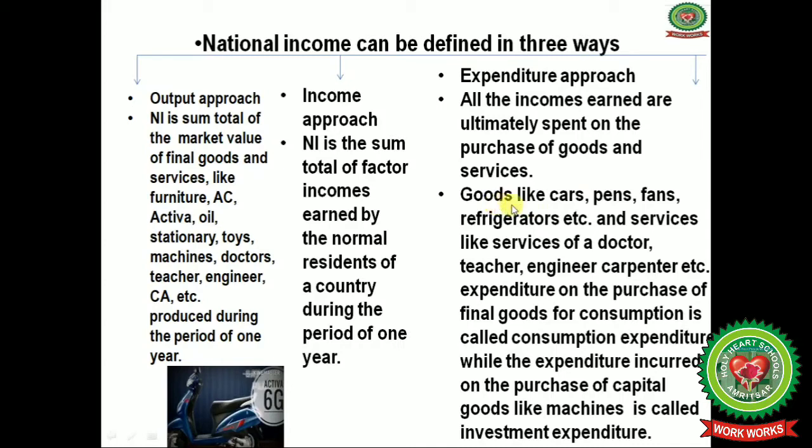Goods like cars, pens, fans, refrigerators, and services like those of a doctor, teacher, engineer, carpenter, etc. Expenditure on the purchase of final goods for consumption is called the consumption expenditure, while the expenditure incurred on the purchase of capital goods like machines is called the investment expenditure. Investment expenditure is done by the producers.